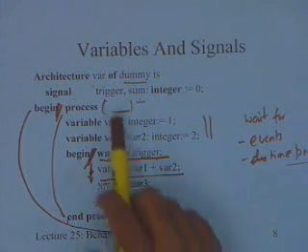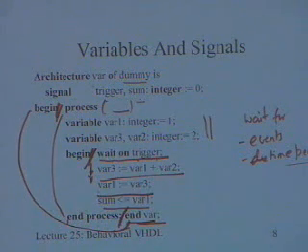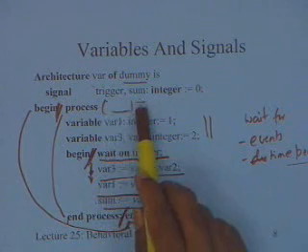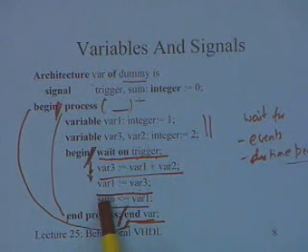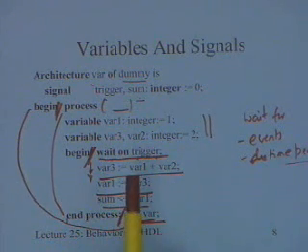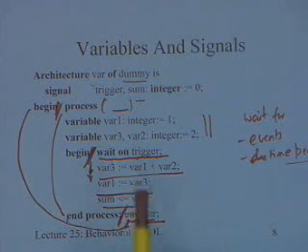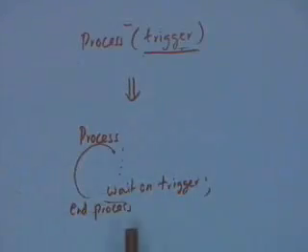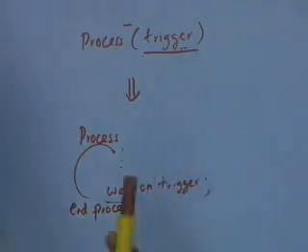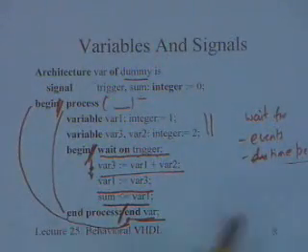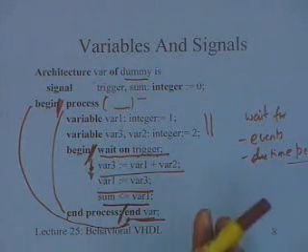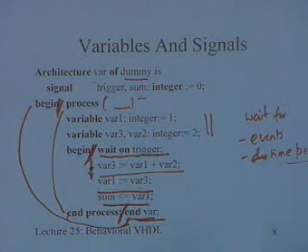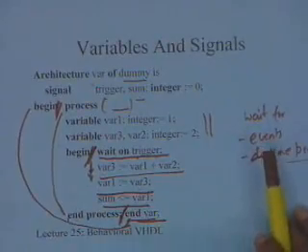So the wait and sensitivity list are mutually exclusive. Either you use signals in the sensitivity list or you use wait statements. Both of them are not permitted together. Both of them are permitted as far as simulation is concerned. We consider for simulation any one of these things you can use. But when it comes to synthesis, the wait can be used, but wait has to be used in a very restricted manner. Again, we will see examples of that.